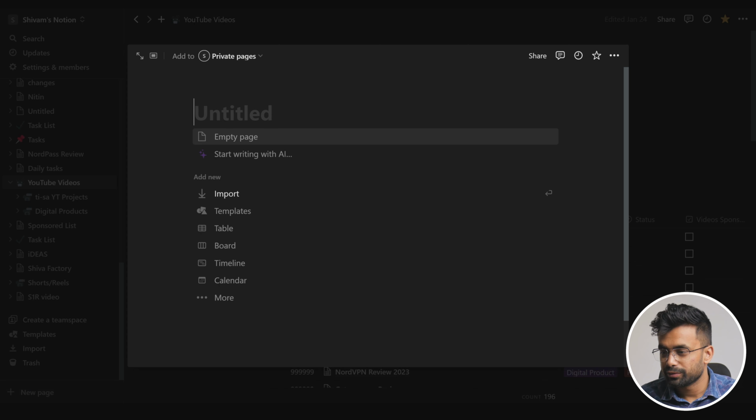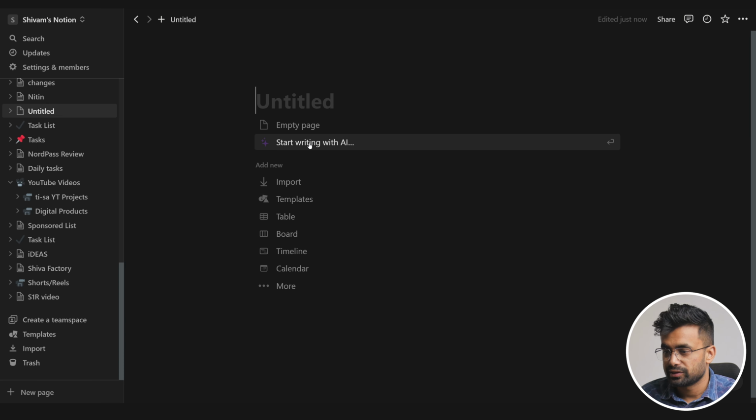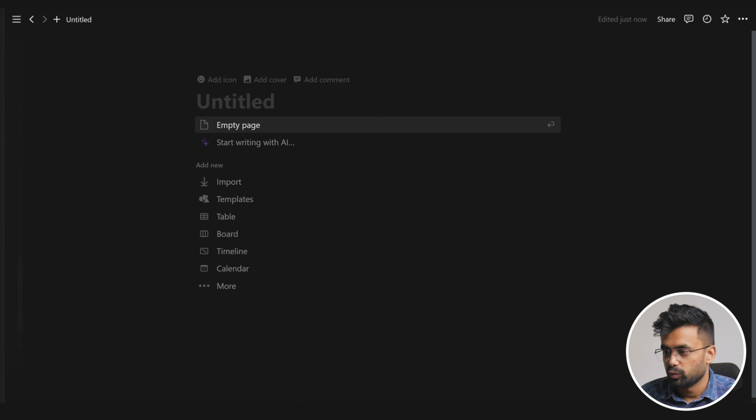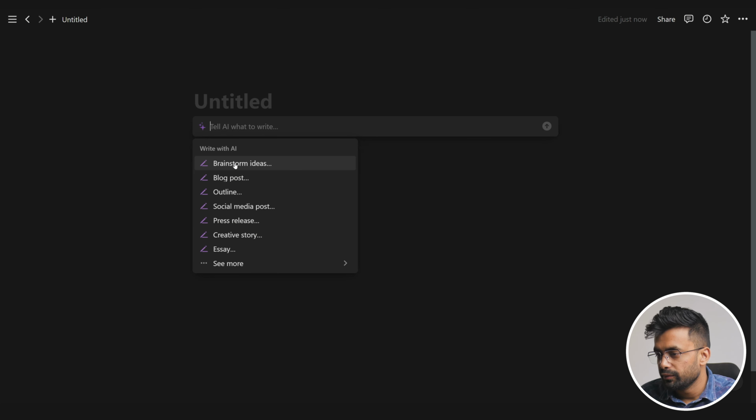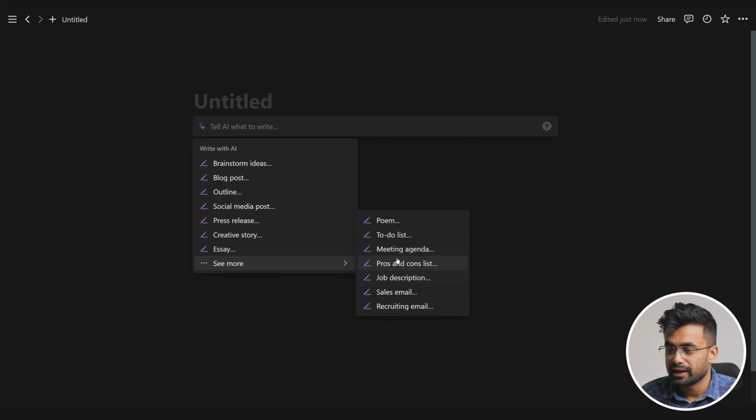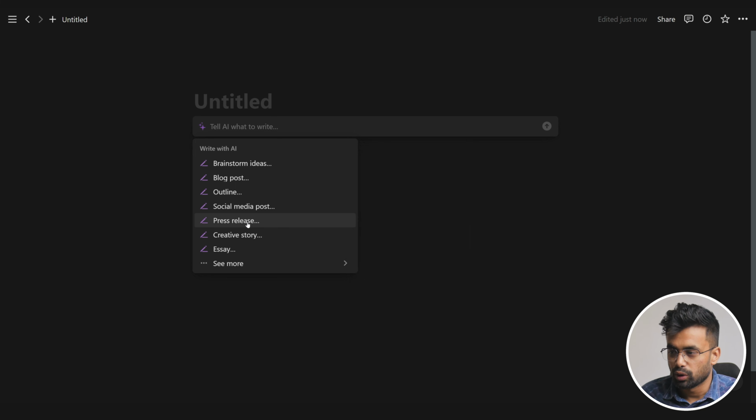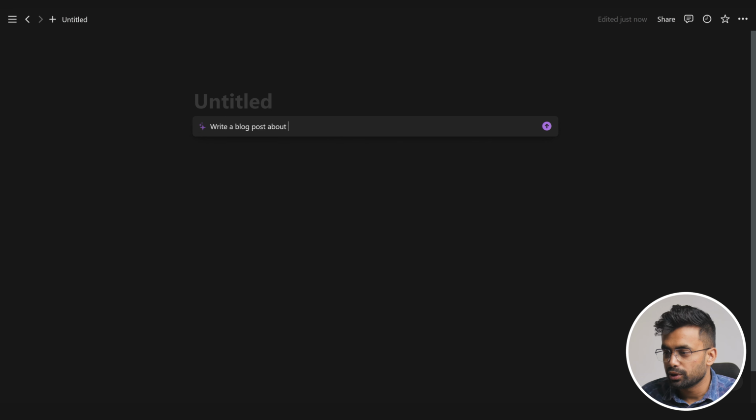Let's create a new fresh page. Something that wasn't there before was this thing: Start writing with AI. Once we click on that, we get all these options to choose from. We can brainstorm an idea, a blog post, an outline, social media post, and so on. So let's create a blog post about Google versus Bing, let's say.